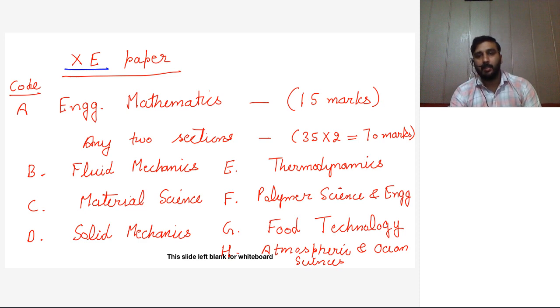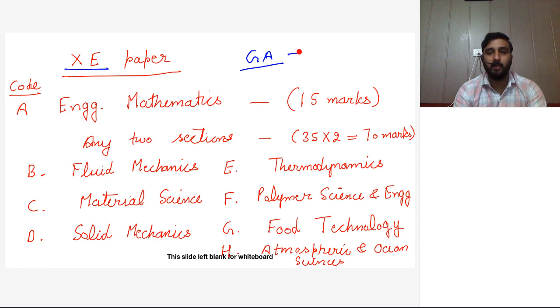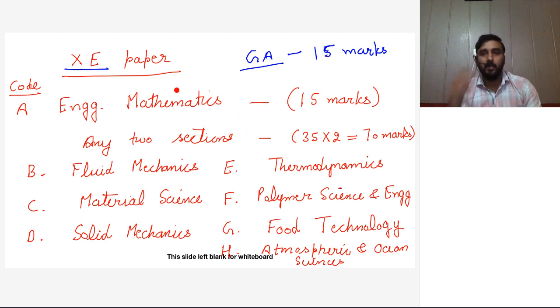In all the papers, 15 marks will be general aptitude, and the remaining 85 marks will be from that particular paper or subject.